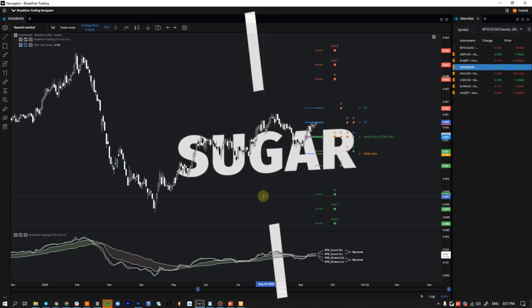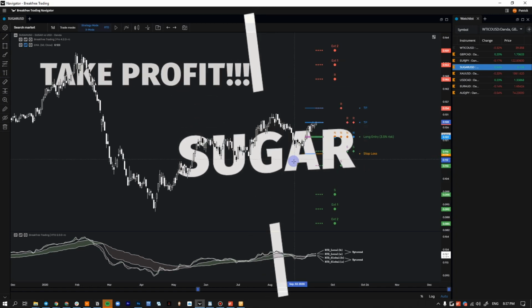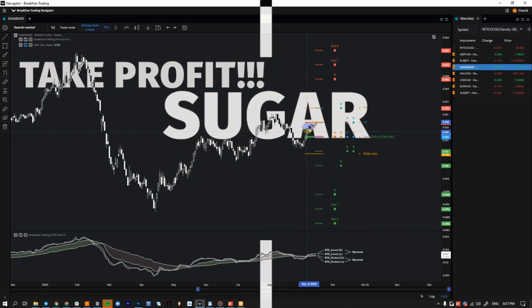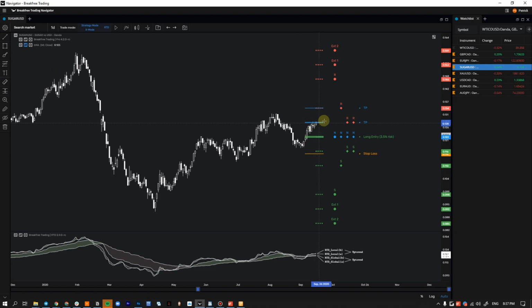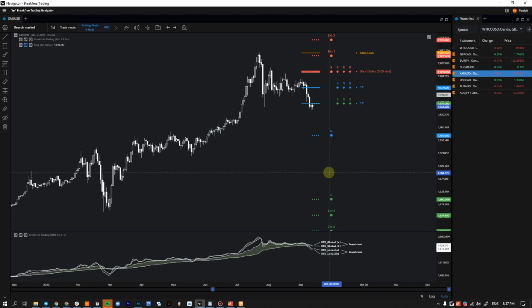This is Sugar. Sugar hit our TP point. Some of you were sitting in a little drawdown here, but it looks like it played out well, went back above our entry, and then into our TP1, TP2. If you saw this a little later, when price went back up, you probably didn't quite get the entry here. But overall, this looks like a good trade, and it looks like it wants to push up a little further into our TP3 here.